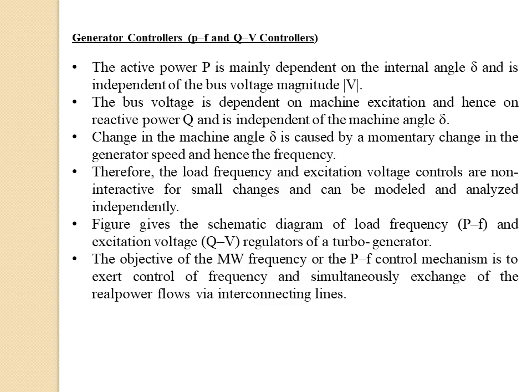The active power is mainly independent of the voltage magnitude and dependent on the power angle. The bus voltage is dependent on the machine excitation and hence on reactive power Q, and is independent of the machine angle delta. A change in the machine angle is a momentary change in the generator speed and hence the frequency. Therefore, the load frequency and the excitation voltage control are not interactive for small changes and can be analyzed separately.